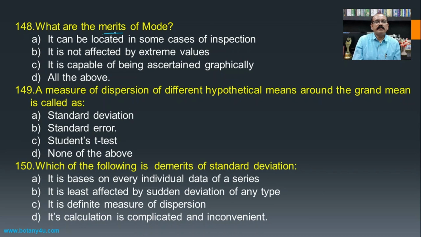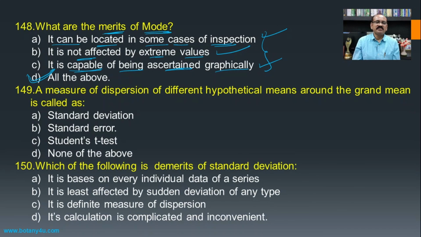What are the merits of mode? The mode can be located in some cases by inspection, correct. It is not affected by extreme values, this one is also correct. It is capable of being ascertained graphically, correct. All these three are the merits of mode, and hence all the above becomes the answer for this question.